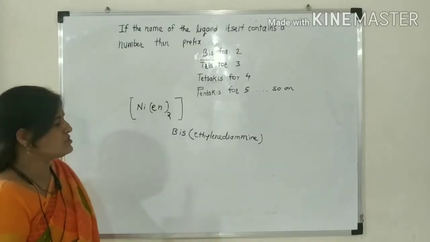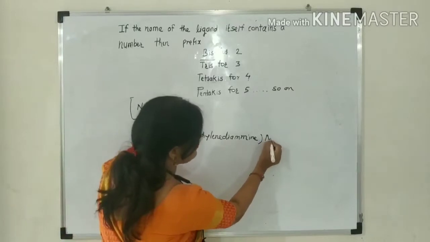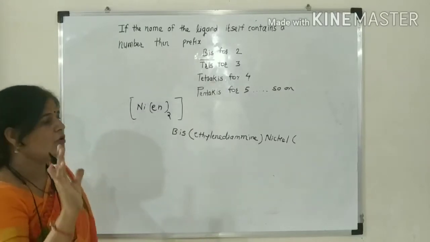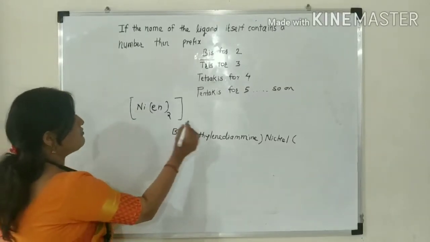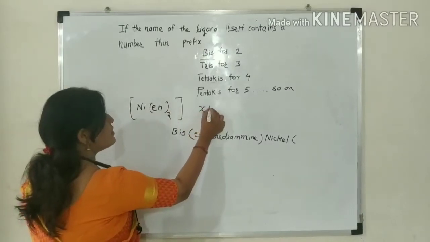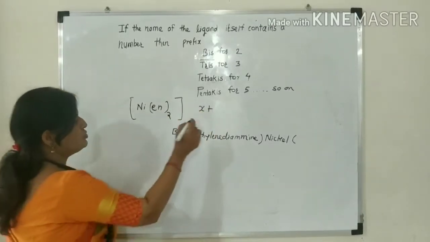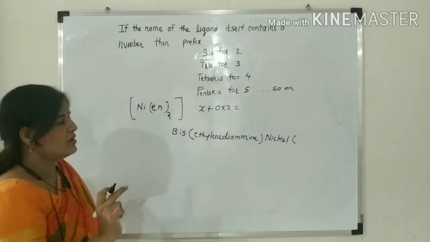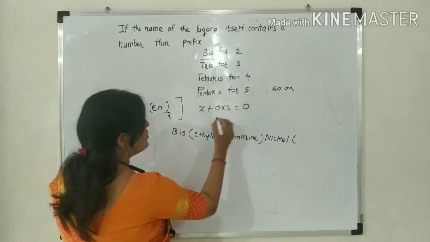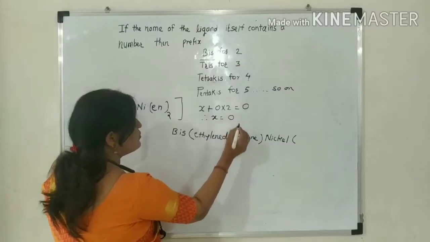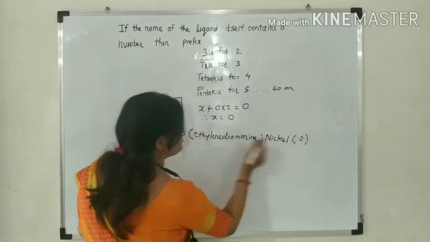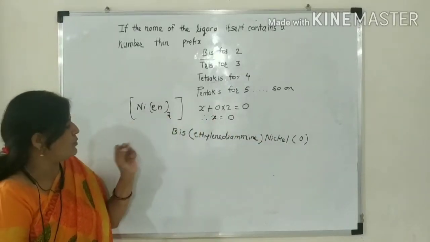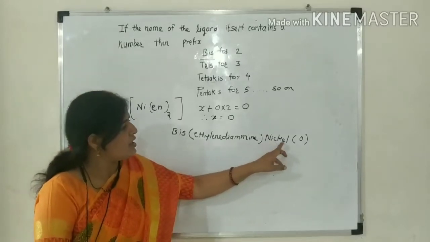Bracket complete. Then the name of the metal. Which is the metal here? Nickel. Next, you have to write the oxidation state of nickel in this complex. That will be X. Ethylene diamine is a neutral ligand that carries 0 charge, present 2 times, so 0 into 2, and the sum of the oxidation states is equal to 0. Therefore X is 0. Nickel's oxidation state is 0 in this complex. This is the IUPAC name: bis(ethylene diamine)nickel(0).